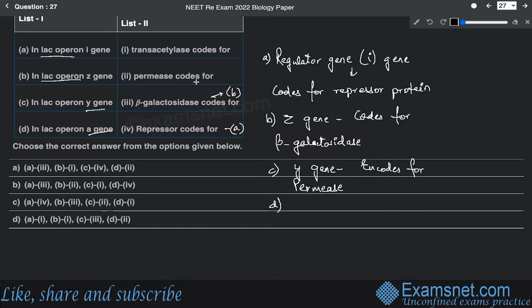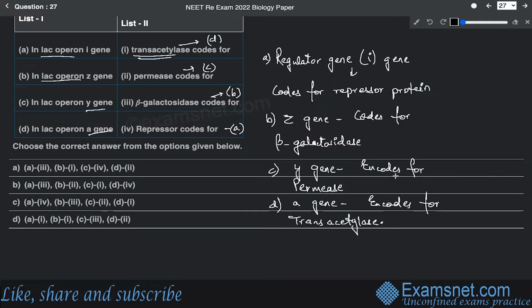And the last one is the A gene. The A gene is going to encode for transacetylase.